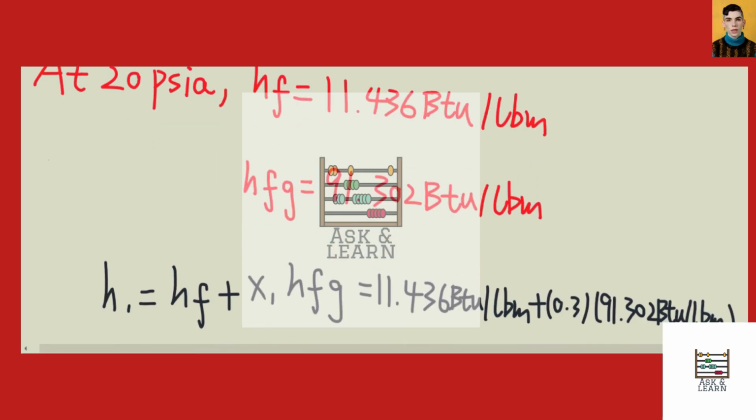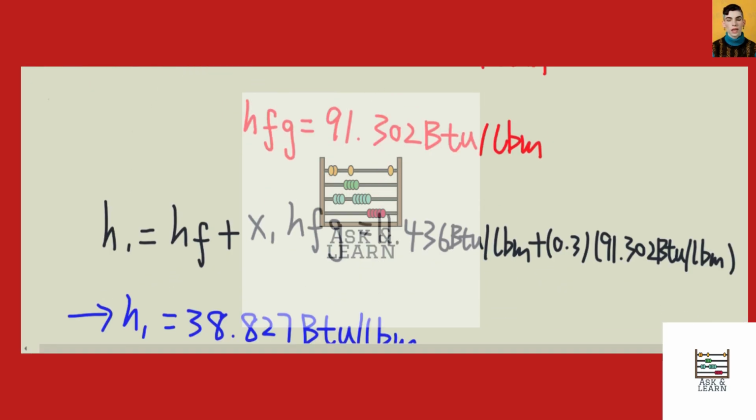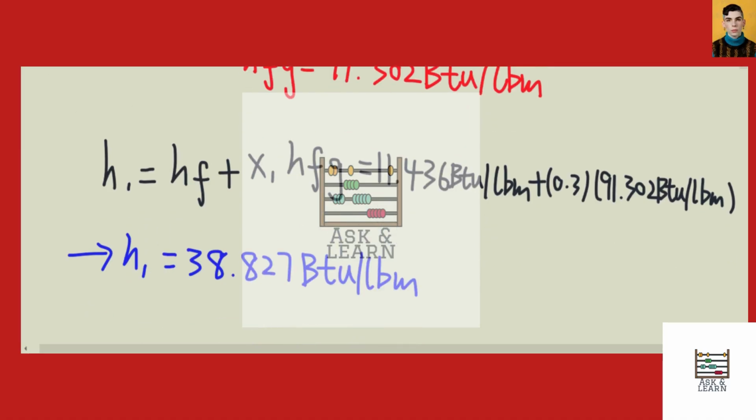So now we can use the equation to determine the corresponding enthalpy for the refrigerant at the inlet, which is the initial enthalpy for the refrigerant 134a, equal to hf plus x1 times hfg. x1 here is the quality at the inlet for the refrigerant 134a, which is 30%, which is 0.3. So eventually we'll have h1 equal to 38.827 British thermal units per pound mass.